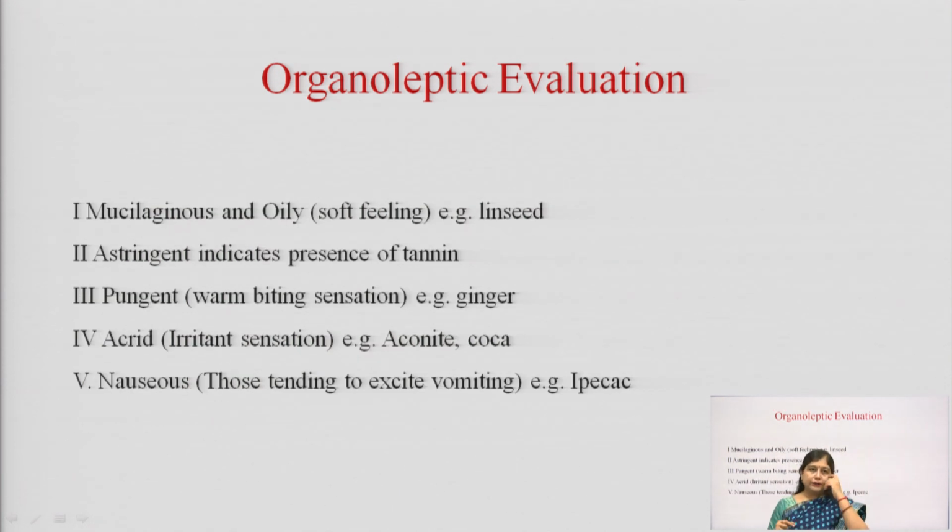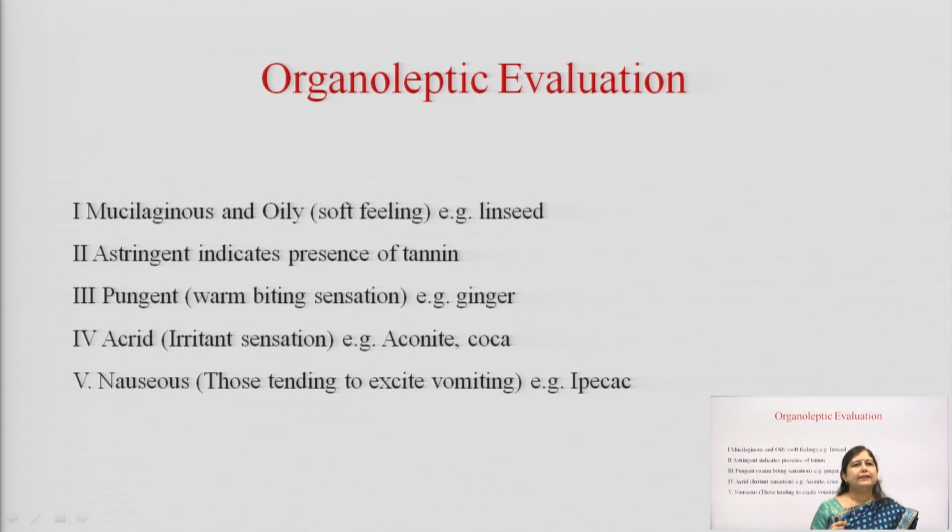Then if a person feels that the drug is very soft to touch or mucilaginous to touch, he will note it. When we are touching this particular drug, we can say that this drug is oily in nature, or it has a mucilaginous origin.